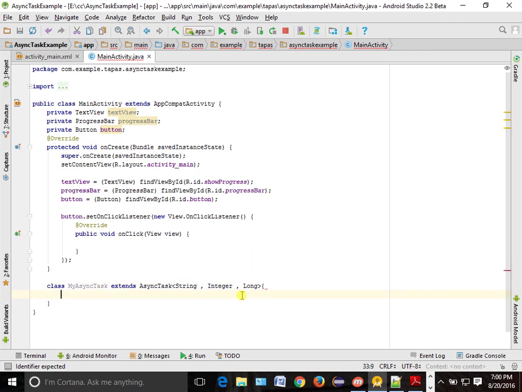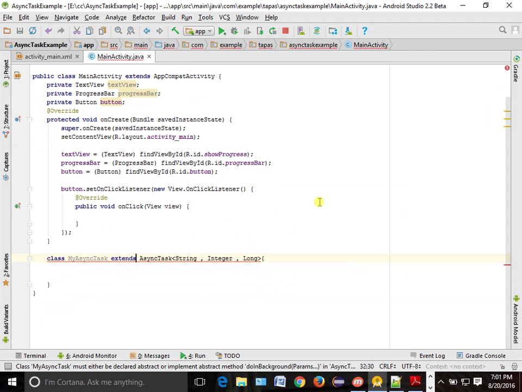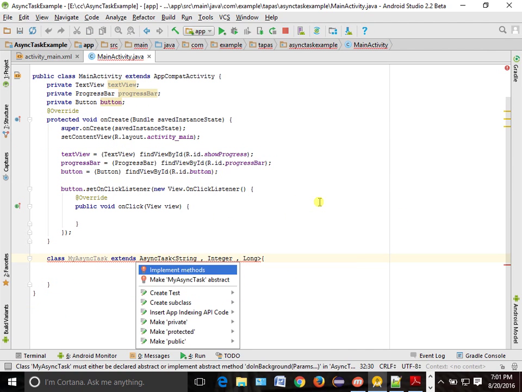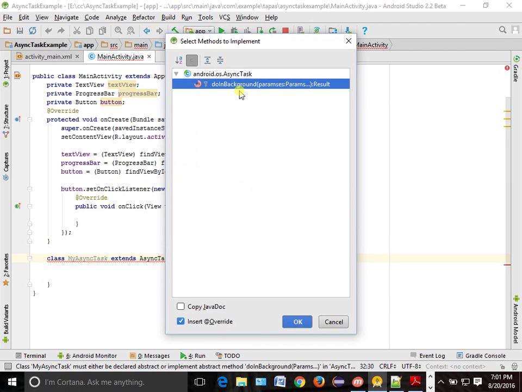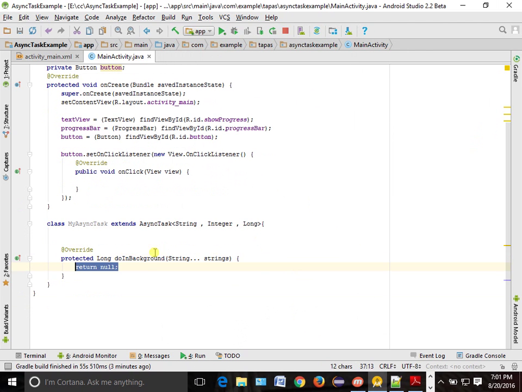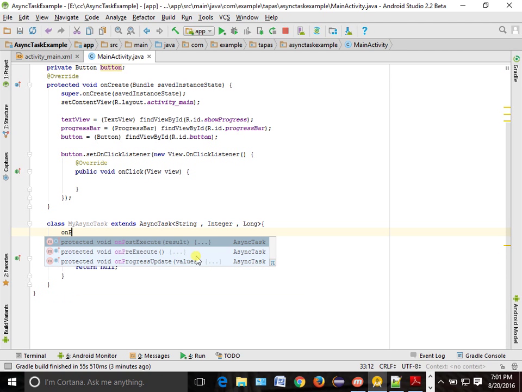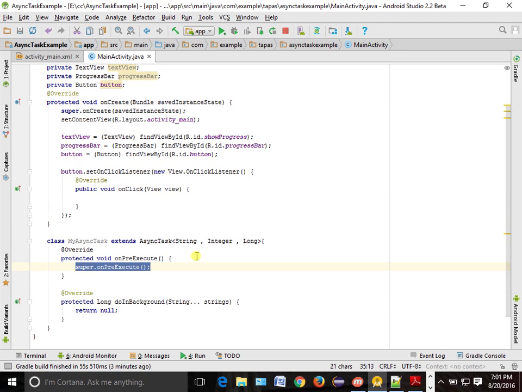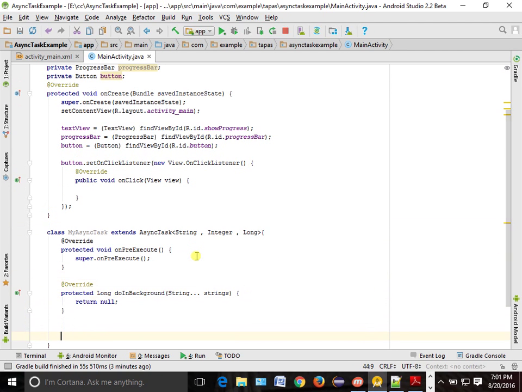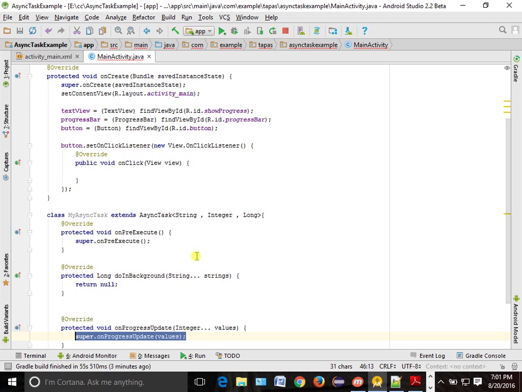Okay. Now automatically it will tell you to override some of the methods. So override. doInBackground is a mandatory method, so only you have to do this. What are the other methods? onPreExecute. So onPreExecute, then doInBackground, then onProgressUpdate.